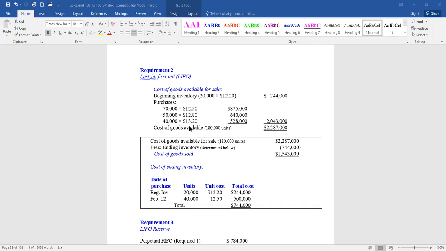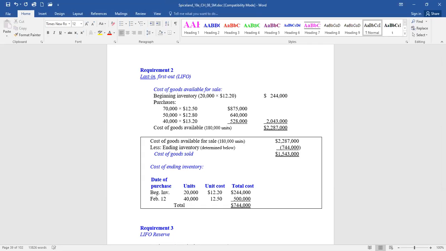Cost of goods sold, and you could write this down. Let's see if it lets me add some stuff without crazy formatting changes. Cost of goods sold, remember, you would remove newest to oldest. So the first 40,000 we bought at $13.20, they're sold.